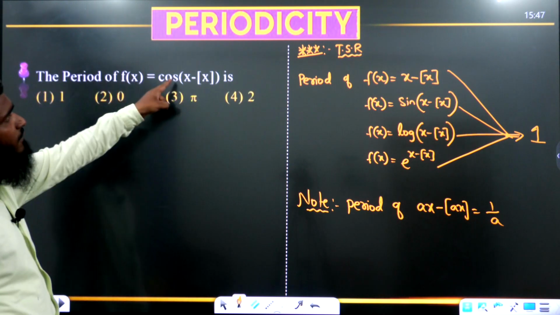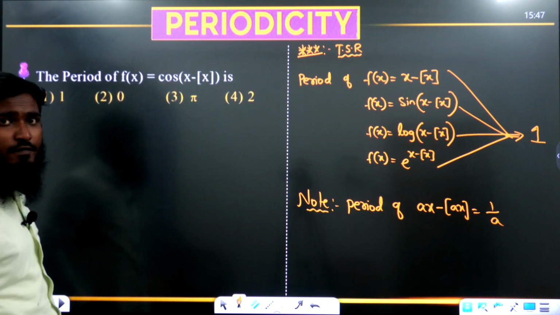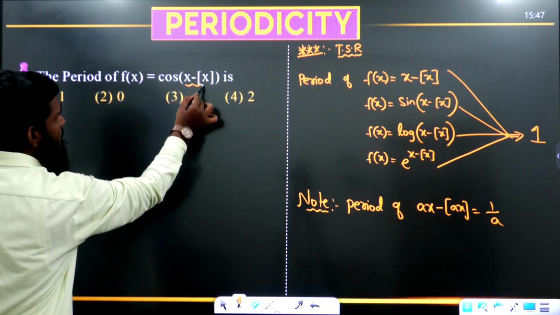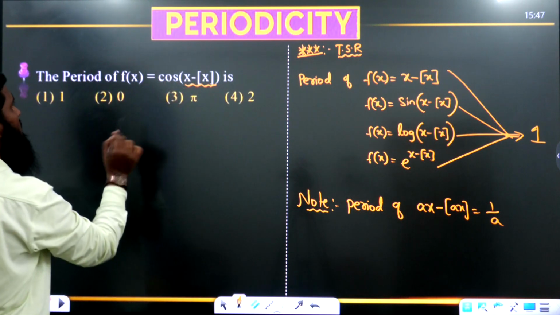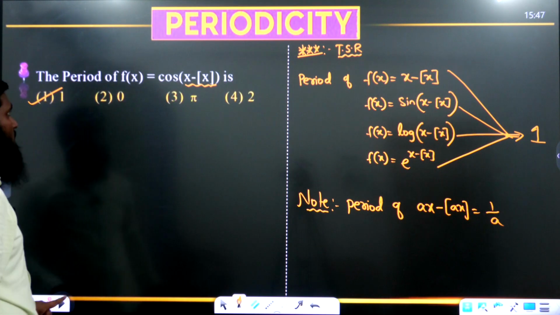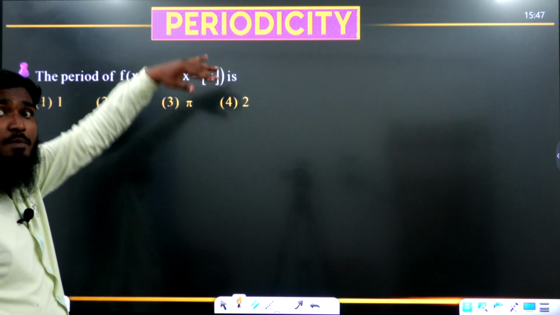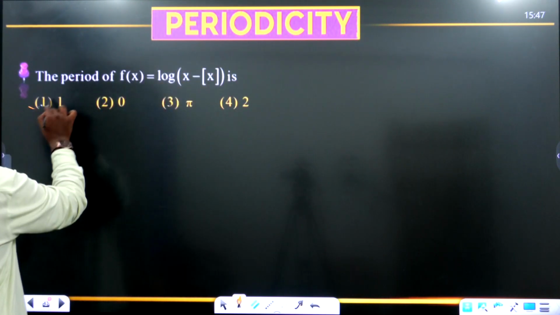Okay. Now let us go with this question. The period of f of x equals cos of x minus bracket of x. We have x minus bracket of x over here, cos of this part. What is the answer? 1. That's it. Log of x minus bracket of x, what is the answer? 1.